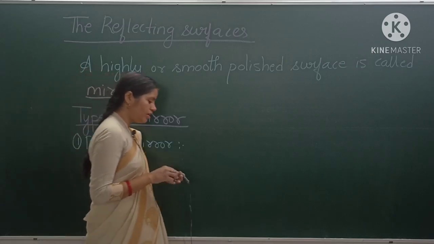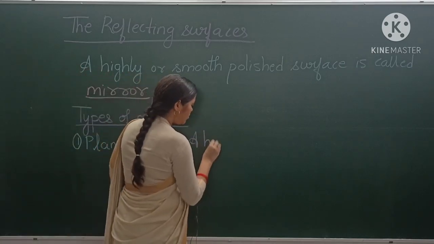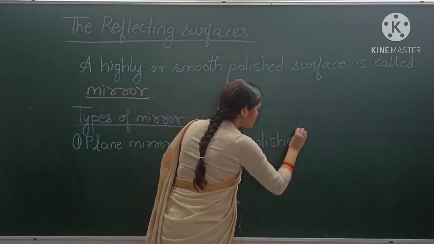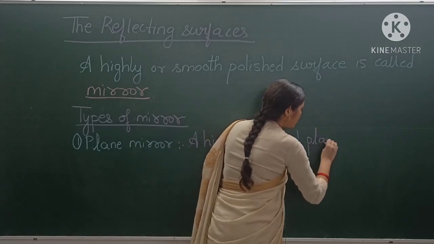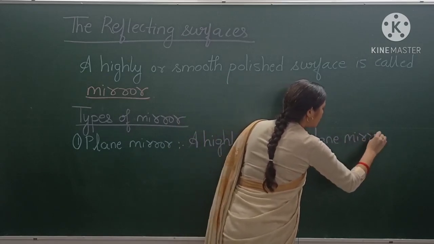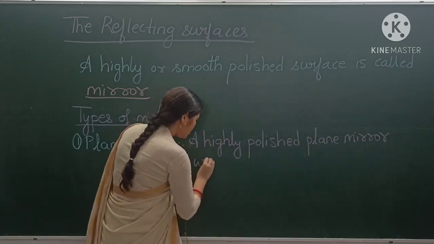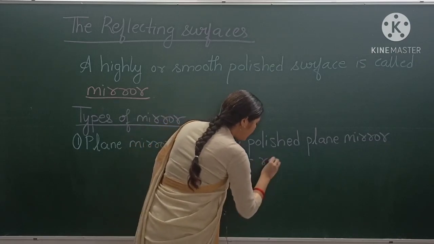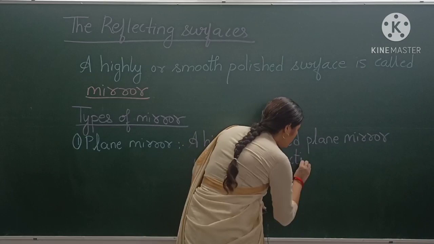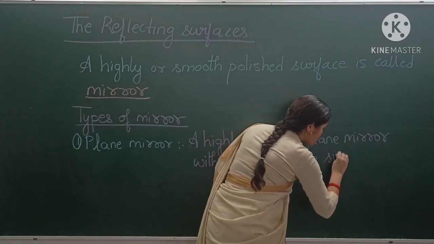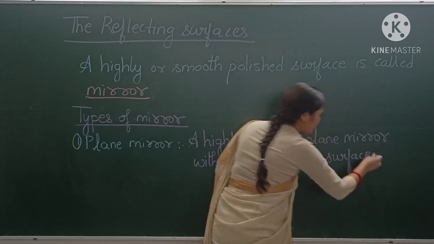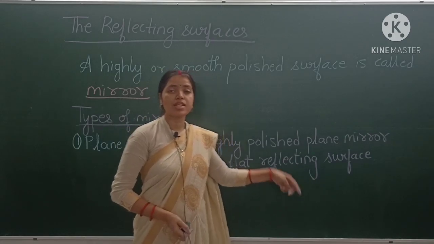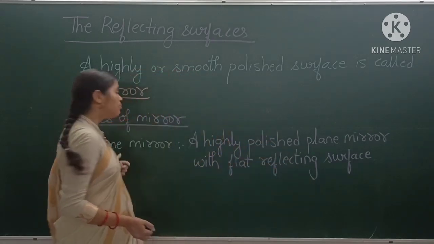A highly polished plane mirror with a flat reflecting surface, a flat reflecting surface, is called a plane mirror. A highly polished plane mirror with a flat reflecting surface. The mirror whose surface is completely flat, that is the plane mirror.